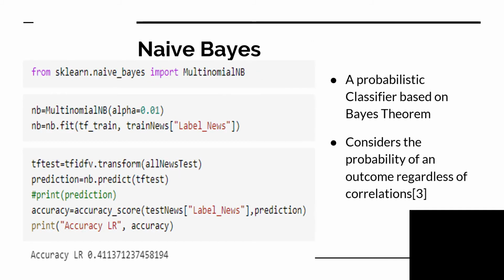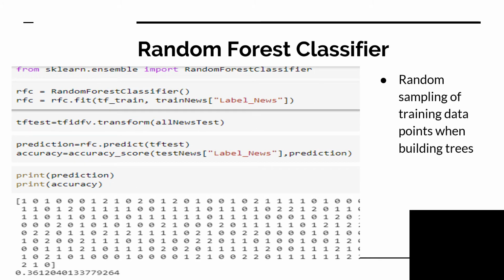Here is an implementation of the naive Bayes classifier. It is a probabilistic classifier based on Bayes' theorem. It considers the probability of an outcome regardless of the correlations. The accuracy score here is 41.13%. Next, I implemented the random forest classifier, which uses random sampling of training data points when building trees. Here it gives an accuracy score of 36%, way less than what naive Bayes and logistic regression were giving.